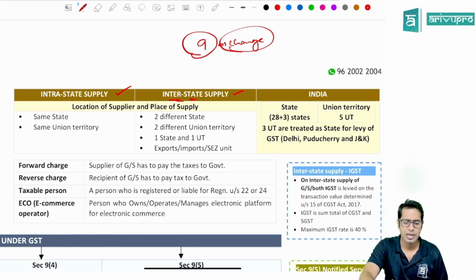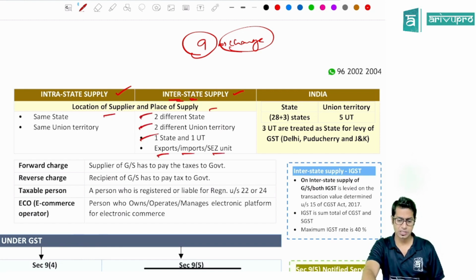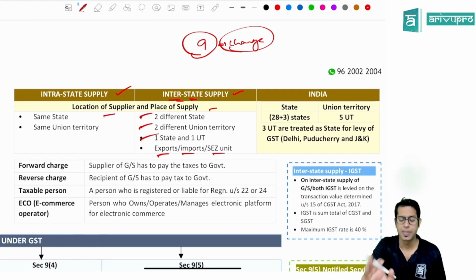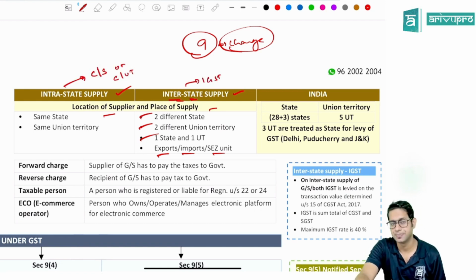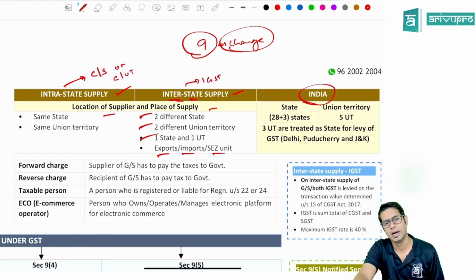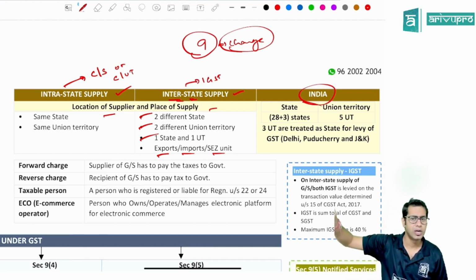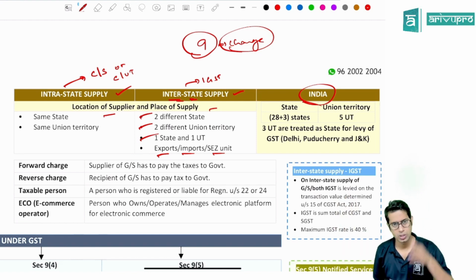And I will call a particular activity an interstate supply if the location of supplier and place of supply is in two different states, two different union territories, one state and one union territory, or it is a case of export of goods or services, import of goods or services, or supply made to an SEZ unit or SEZ developer. Whenever it is an intrastate supply, you will have to pay CGST, SGST, or CGST, UTGST, and if it is an interstate supply, you will have to pay IGST. Then, sir, what is India, sir? India means the land regions of India, and it includes up to 200 nautical miles, that is exclusive economic zone, territorial waters, continental shelves, and exclusive economic zone.